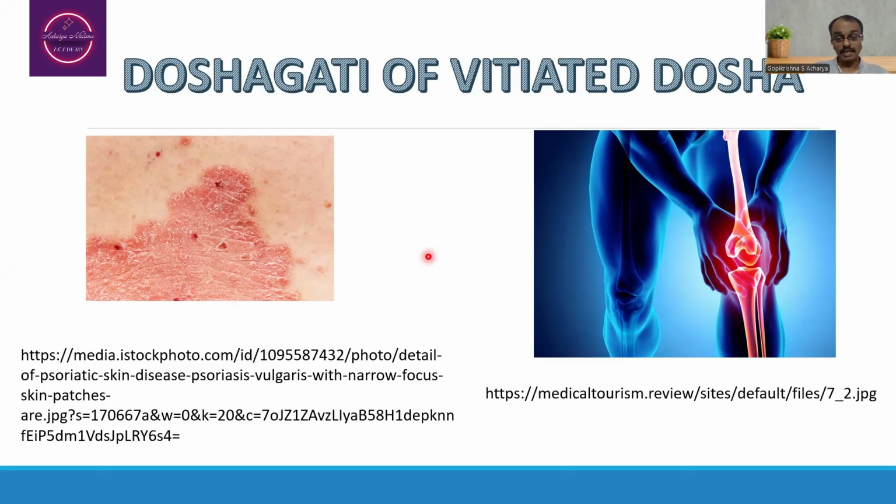Whereas in the second situation, the tiryagati is there, but the main thing afflicted is the marma, asthi and sandhi. When you think about the tiryagati of this first situation, that is comparatively easy to cure compared with the tiryagati of the second situation. In this way, we are going to observe the dosha gati of an illness.